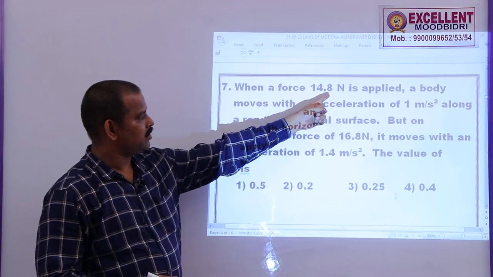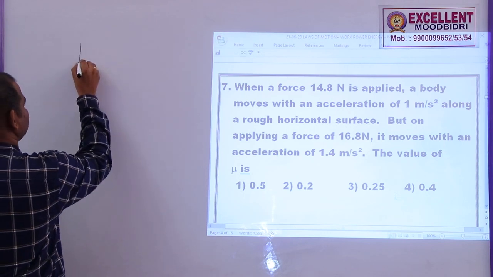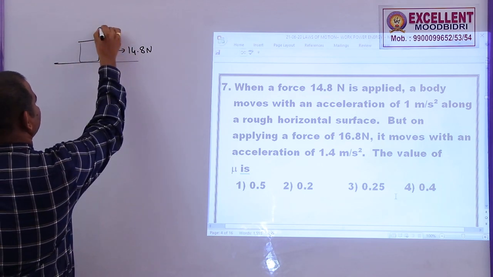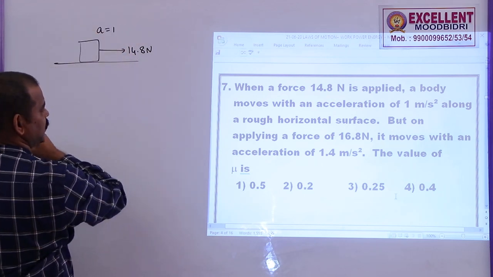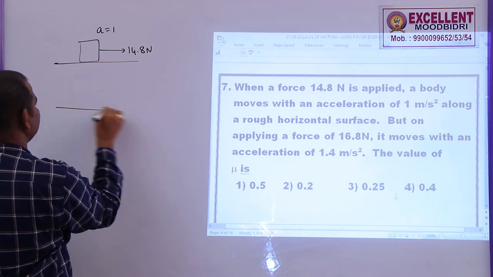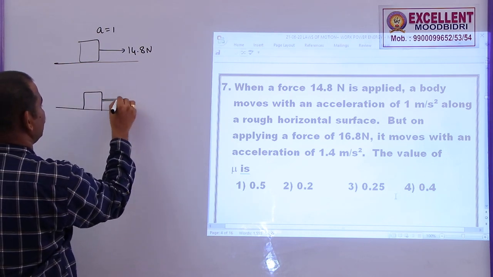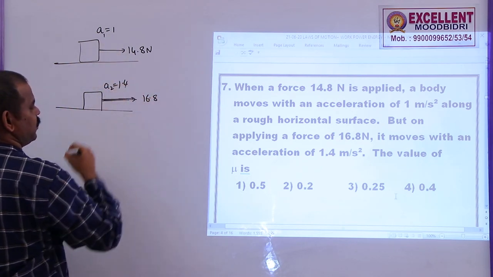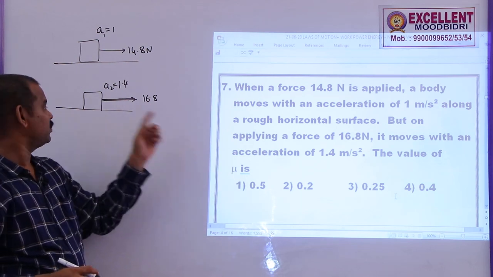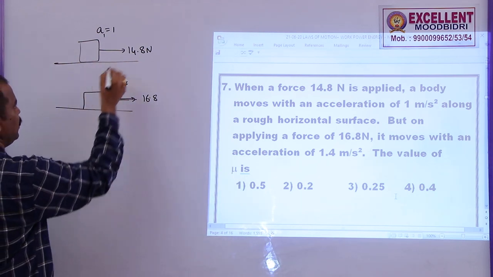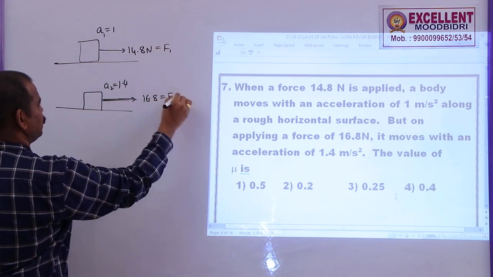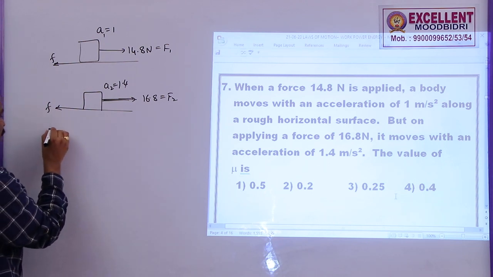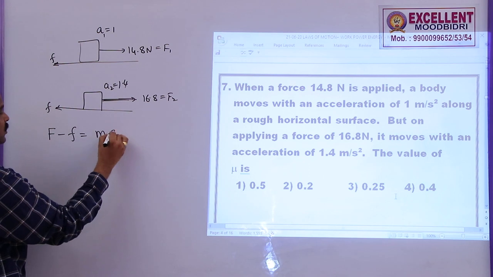Thank you. Problem number 7. When a force of 14.8 newtons is applied on a body, the acceleration produced is equal to 1 meter per second squared on a rough surface. But on applying 16.8 newtons on the same body, the acceleration produced is 1.4. What is the value of the coefficient of friction between the block and this surface? Now, this is the applied force F1, this is F2. In both cases, frictional force will act in the opposite direction. So, the force equation is applied force minus frictional force is equal to mass into acceleration.